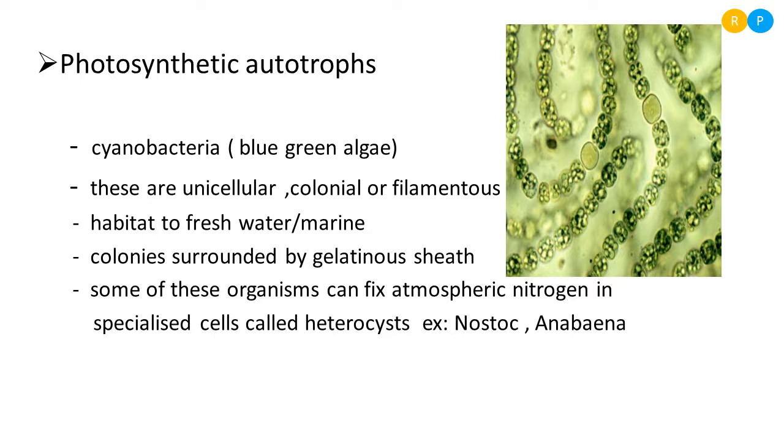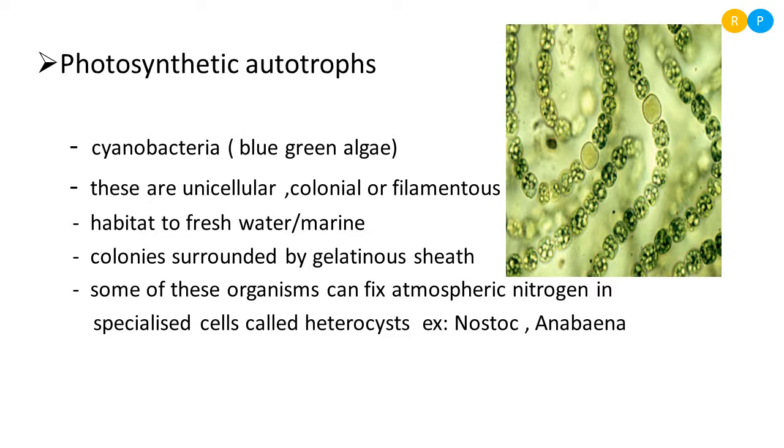So you can notice in the diagram, some of the largest cells, what you can notice in the filamentous Nostoc, they are heterocysts. So those heterocysts can absorb the atmospheric nitrogen and they will fix it to the plant. So because of this nature, they are very good nitrogen fixers.